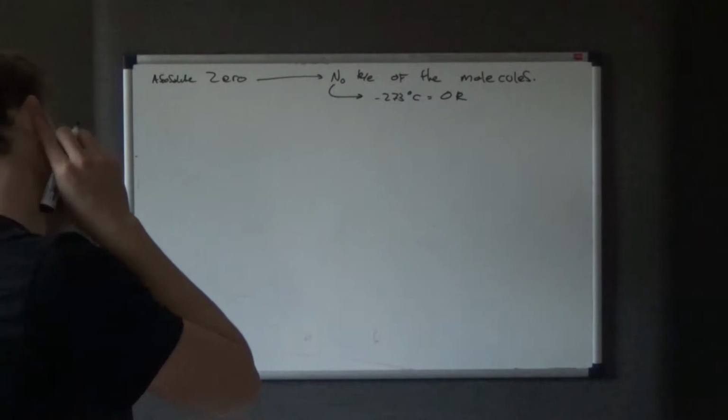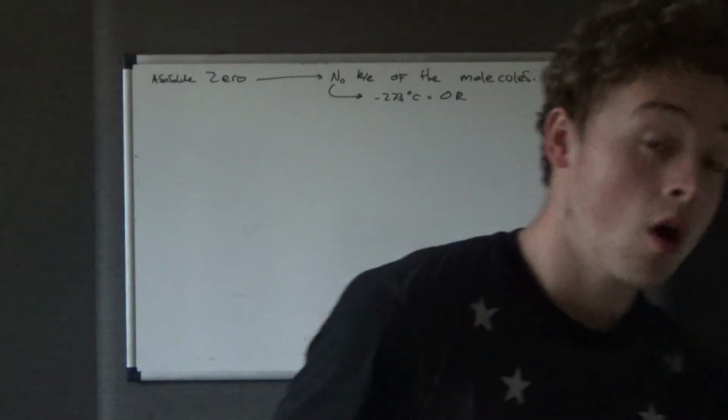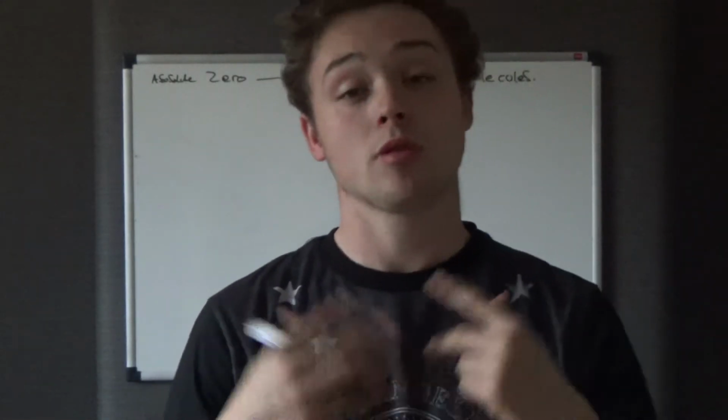Going on from this idea, there's no kinetic energy. Kinetic energy is dependent on mass and velocity, and there has to be a mass, so there must be no velocity for it to be zero. If there's no velocity, there's no movement of the particles. And if there's no movement, they're not pushing against each other, they're not trying to spread out, there's no force pushing outwards because they're not bouncing against each other.